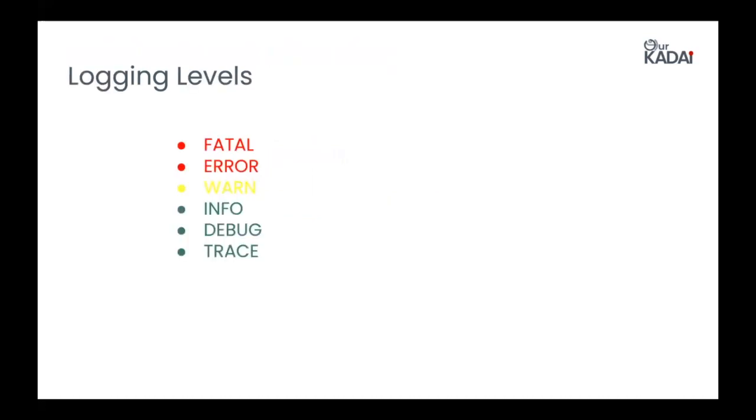Next are the logging levels. These are the basic logging levels, in order from the topmost severity to the least severity level. Fatal is most severe, then error, warn, info, debug, and trace. About fatal, this means that the application is about to stop because of a very serious problem. This log shows that the application's situation is catastrophic, such that an important function is not working. For example, the application may not be able to connect to a data store.